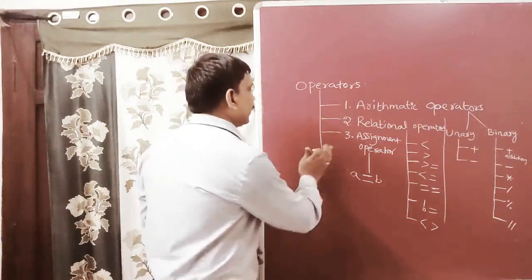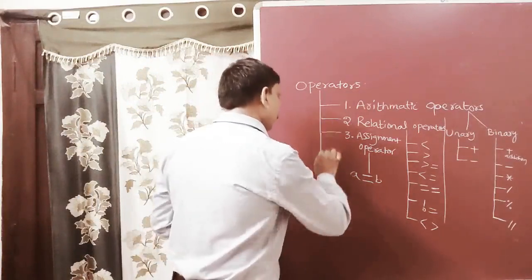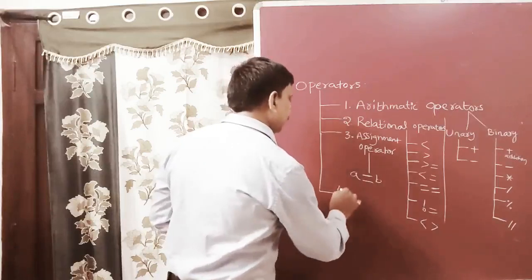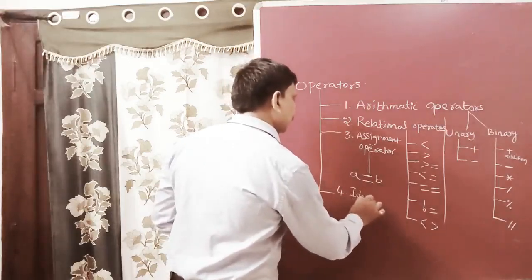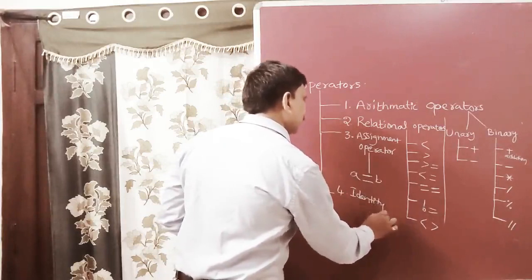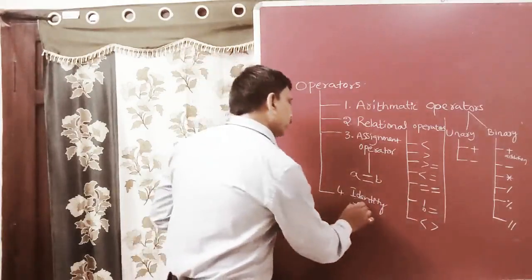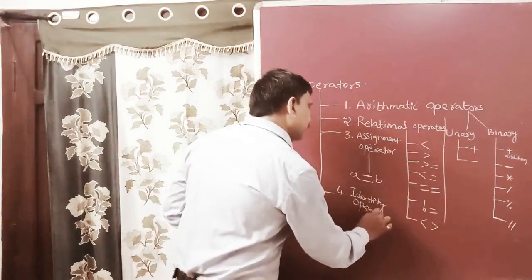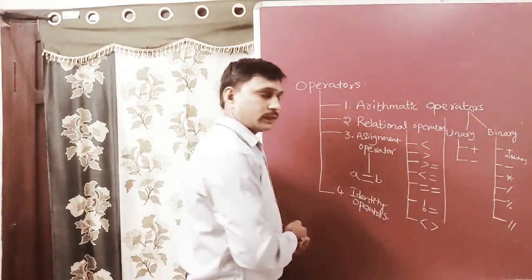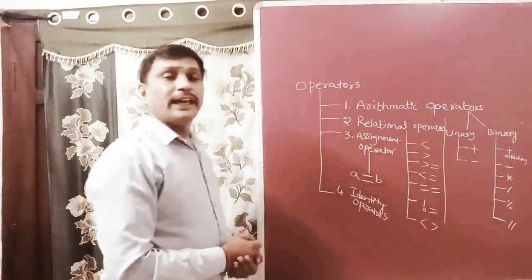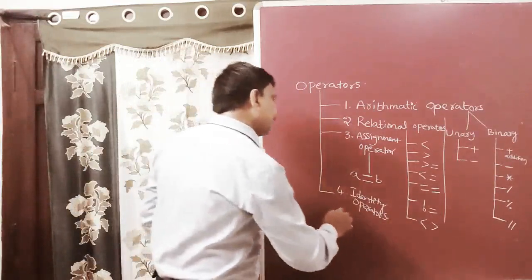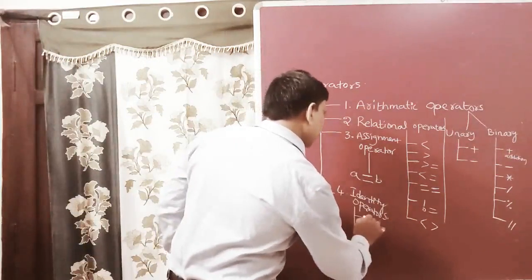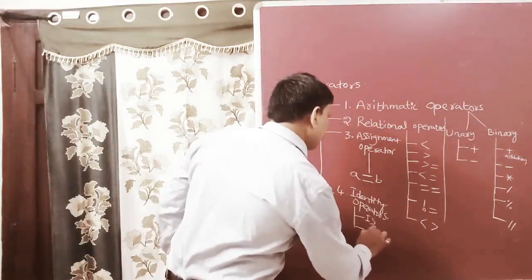Next, the fourth type is identity operators. The identity operators are is and is not.